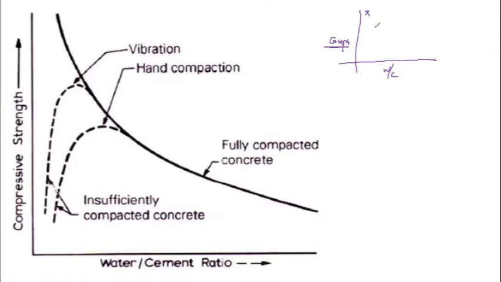Water by cement ratio increases, and as it increases, strength is going to decrease.